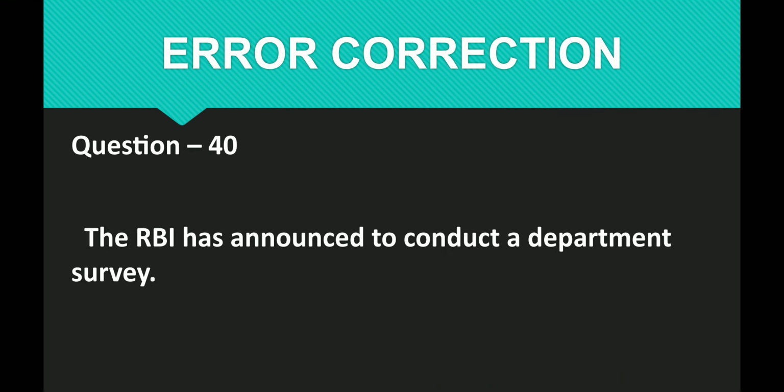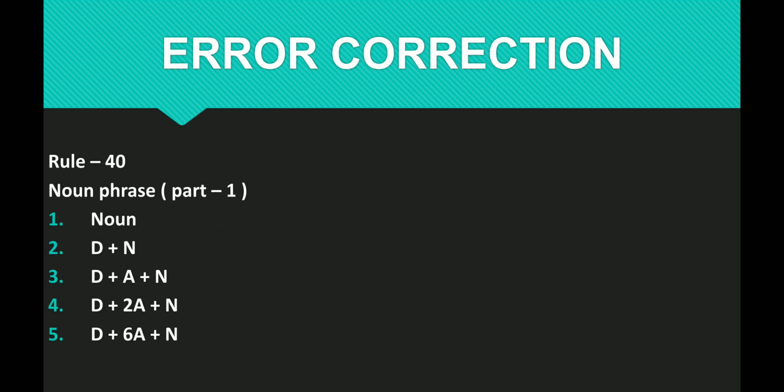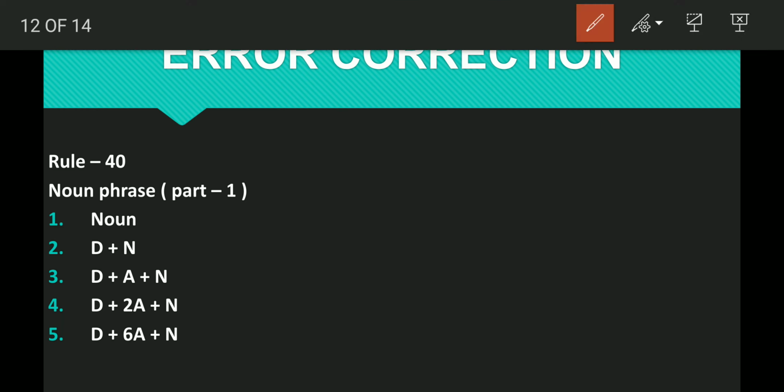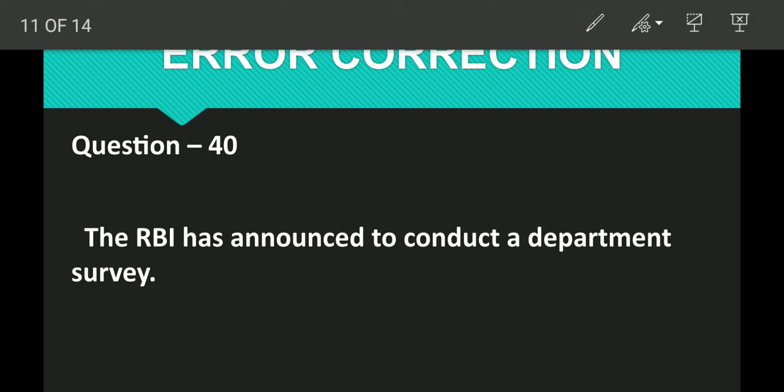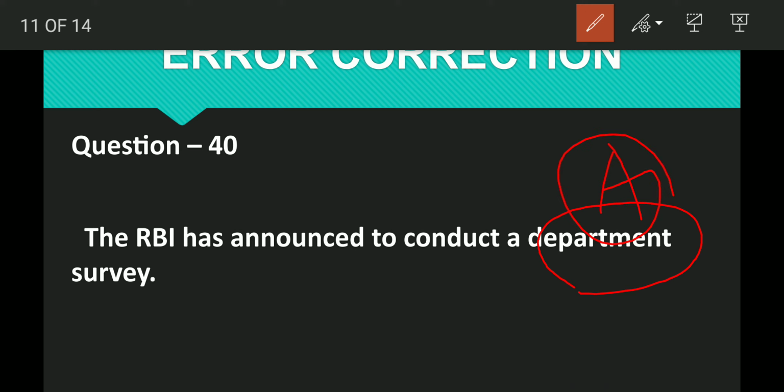Do remember, the rule is: A is the determiner, department is the noun. Instead of department, we must use departmental. Why departmental? Because it must be an adjective. Why? Because A is the determiner, this is the noun, survey is the noun.